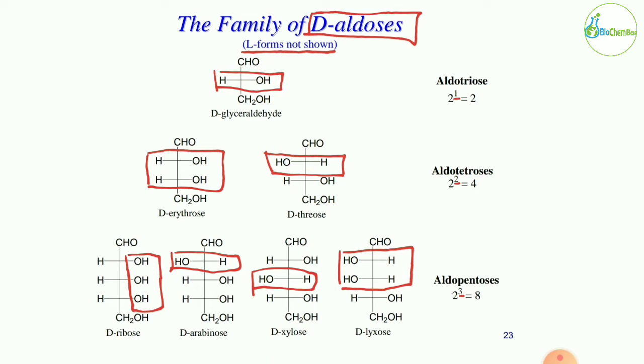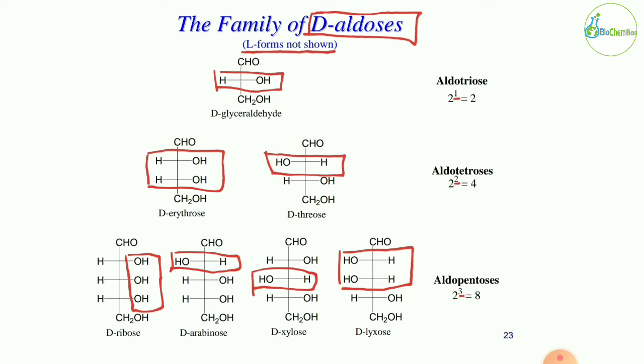So 2 raised to 1 is equal to 2. So the glyceraldehyde molecule has 2 stereoisomers. Okay, so what are they? The first one we are looking at is D-glyceraldehyde, and the second one would be L-glyceraldehyde, right? L-glyceraldehyde would be the mirror image of this form. So everything remains the same on the first and third carbon, but on the second carbon the OH group will be on the left side and the hydrogen on the right side. So the L form is generally the mirror image of all the groups. So that's why we are only going to look at the D forms but not the L forms.